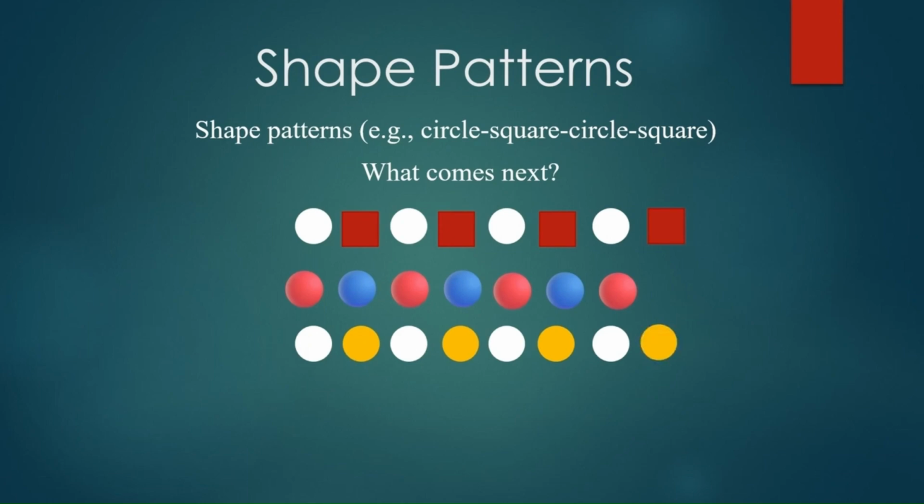Next pattern. Again here you have white circle, yellow circle, and it is getting repeated. What comes next after white circle? Yellow circle. Now here one square, triangle, triangle, square, triangle, triangle. So what comes next? A square. You can try making your own shape patterns.